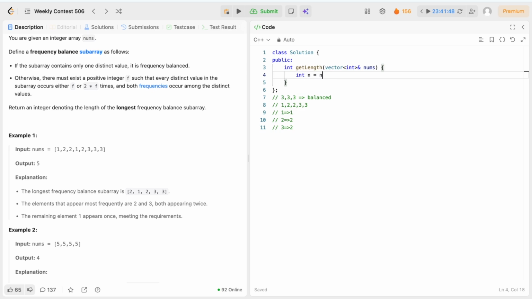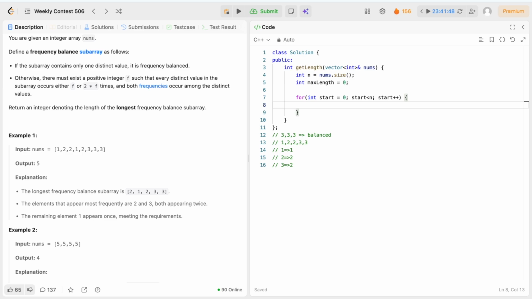So int n is equal to nums.size. int maxLength, where we will store our answer, is 0. for int start equal to 0, start is less than n, start plus plus. For each iteration we are going to fix our start point. Now for each subarray, what we are going to store,